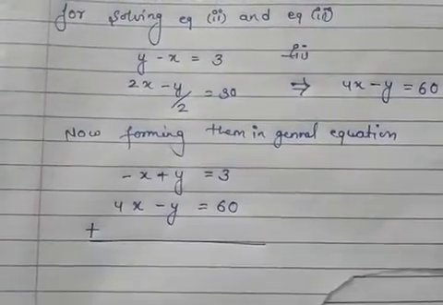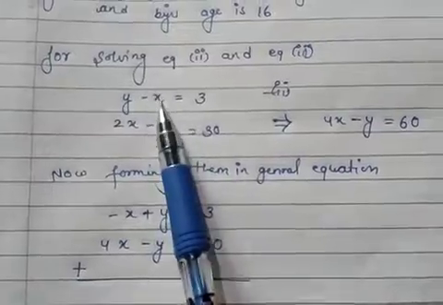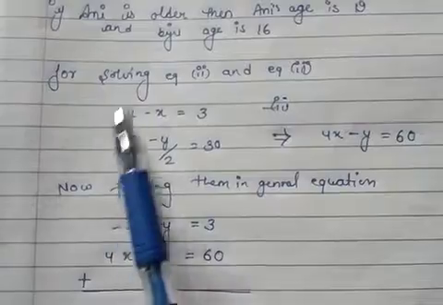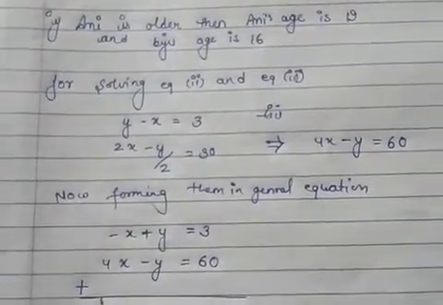Now we form them in the general form. So this will become x minus y equal to minus 3.